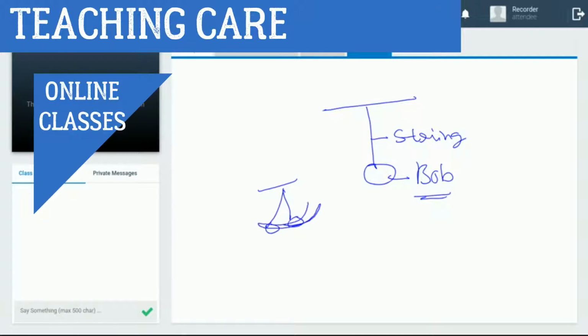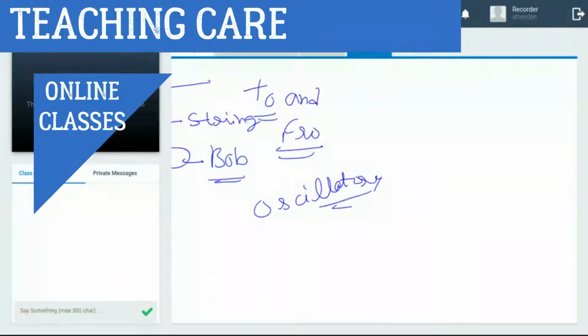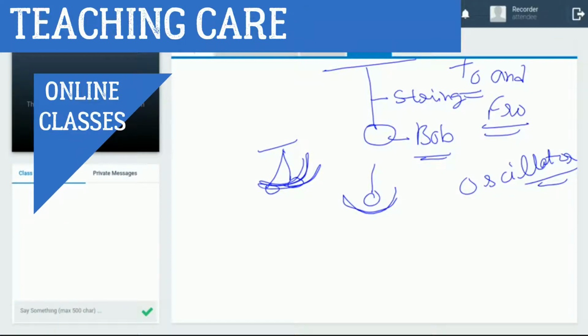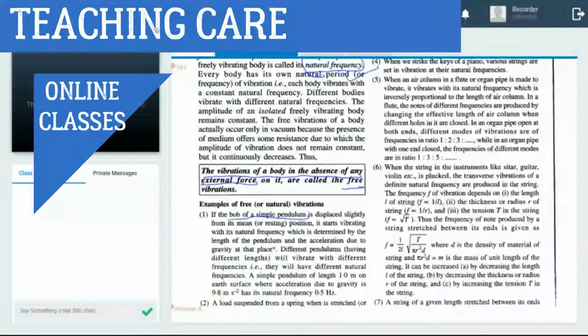This type of motion is known as to and fro, or oscillatory motion. This vibration of the pendulum is known as free vibration. It's the first example of free vibration.